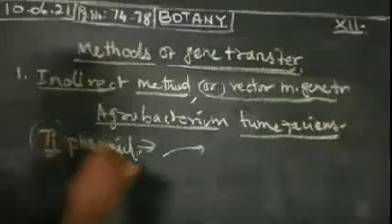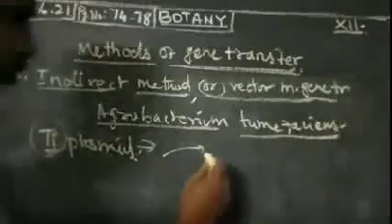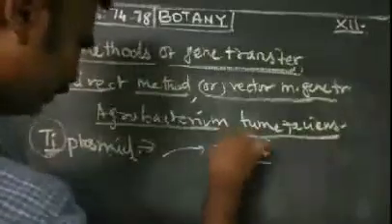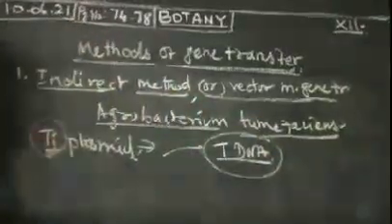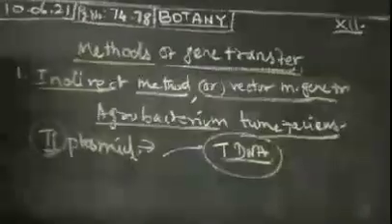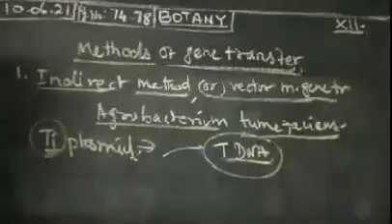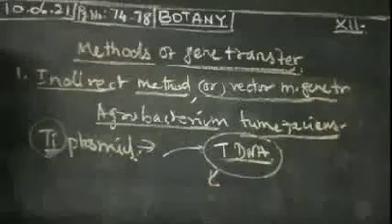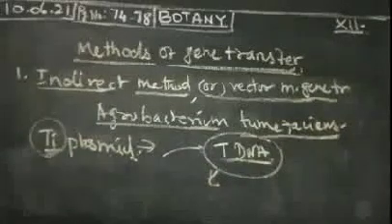With the help of the transfer DNA, a gene is introduced into the plant cell, and then it will produce the desired characters in these plant cells.